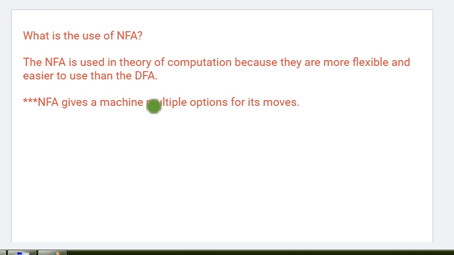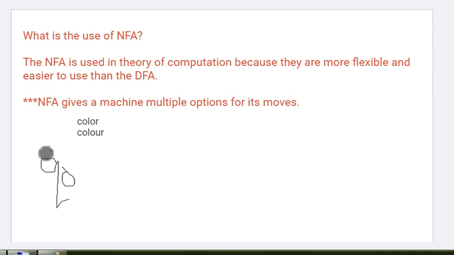Suppose you want to make a machine FA which should accept the string like color. As we know there are two valid spellings, COLOR as well as COLOUR. Both spellings are correct, and we want a machine which should accept both. This is possible. We can make this with the help of NFA more quickly. It is very easy to make with NFA. That's why NFA is more flexible, and that's why NFA is more popular.